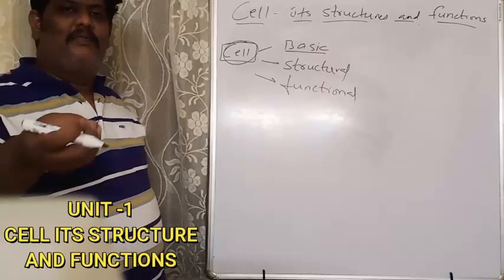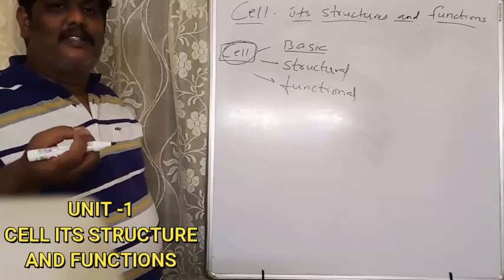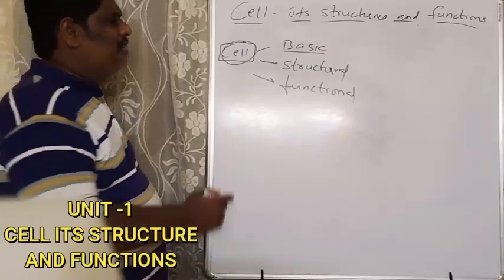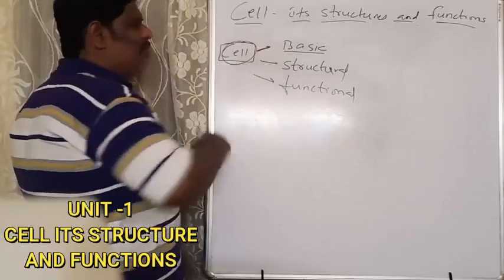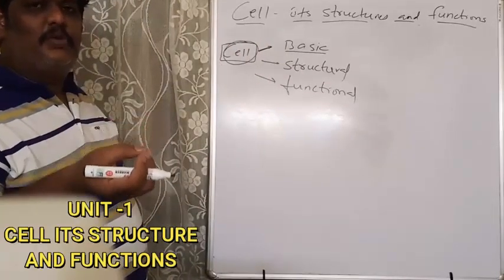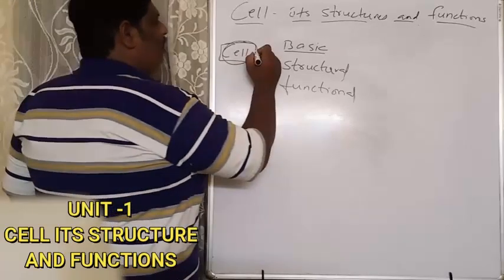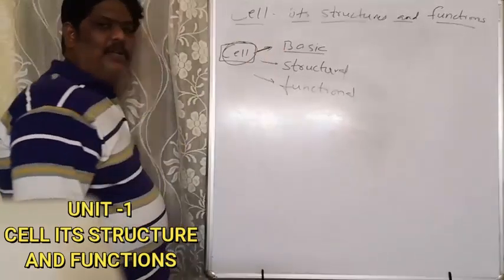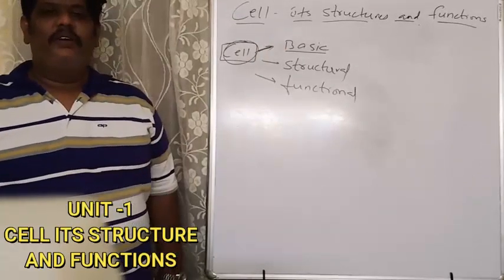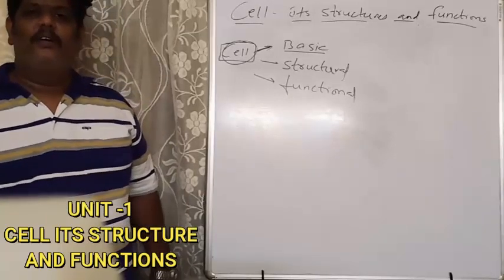Because each and every living organism, if you see, the starting point, the initial point of formation is the cell. So it is the base for everything. It is the first thing to form in the womb of a mother. That's why we call the cell a basic unit. And the second one is it's a structural unit of our body. Why is it called a structural unit of our body?